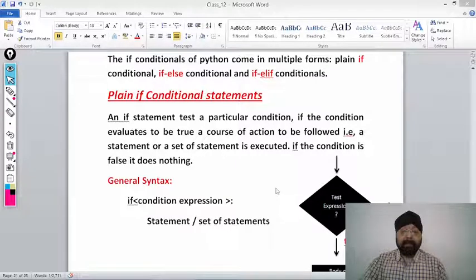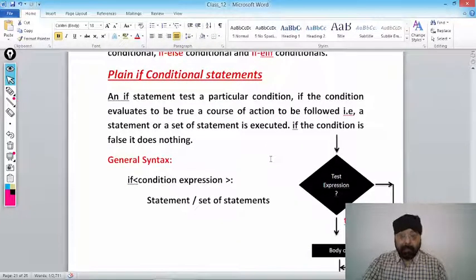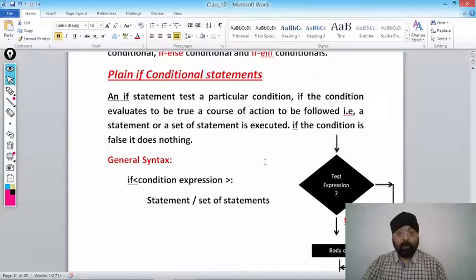An if statement tests a particular condition. If the condition evaluates to be true, a course of action is followed, that is a statement or a set of statements is executed. If the condition is false, it does nothing. तो plain if condition statement में क्या होता है? If the expression is evaluated, expression may be true or may be false. दोनों में से कोई एक चीज होगा, या तो true होगा या तो false होगा. If a is less than 0, तो a या तो 0 से लेस होगा या तो 0 से बड़ा होगा. तो either true or false. अगर true होगा तो we want to execute a set of statement, और अगर false होगा तो we want to do nothing. So this is a plain if.